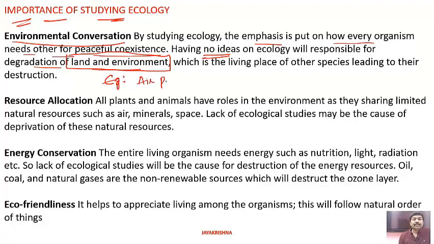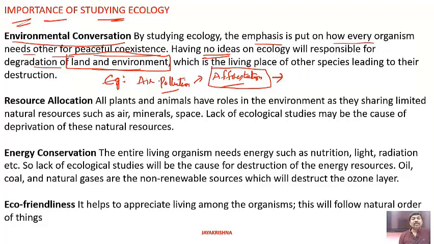Pollution. Air pollution is happening on a large scale. When people are polluting the environment, the ecologists are asking for afforestation. What do you mean by afforestation? Growing trees in those areas where trees are not there. All the empty lands, all the barren lands, you need to grow trees so that the trees absorb the carbon dioxide and release the oxygen.